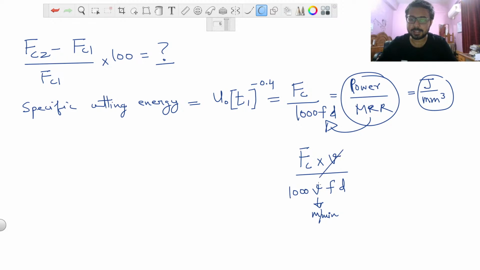By cancelling out V, you can see that we are getting this specific cutting energy formula. And we just discussed that uncut chip thickness is equal to F sine lambda, where lambda is the approach angle.